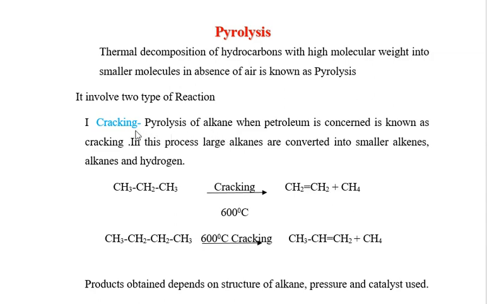Remember, cracking is the conversion of alkanes into smaller alkanes and hydrogen. Pyrolysis takes place in the absence of air and has two types. The first one we have seen is cracking, where an alkane is converted into smaller alkanes and hydrogen.